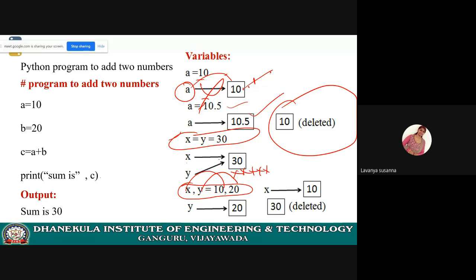Previously, x and y were tagged to the object 30. Now again you are assigning new values to x and y: x comma y equal to 10 comma 20. Now what is happening? For 10, memory will be allocated.